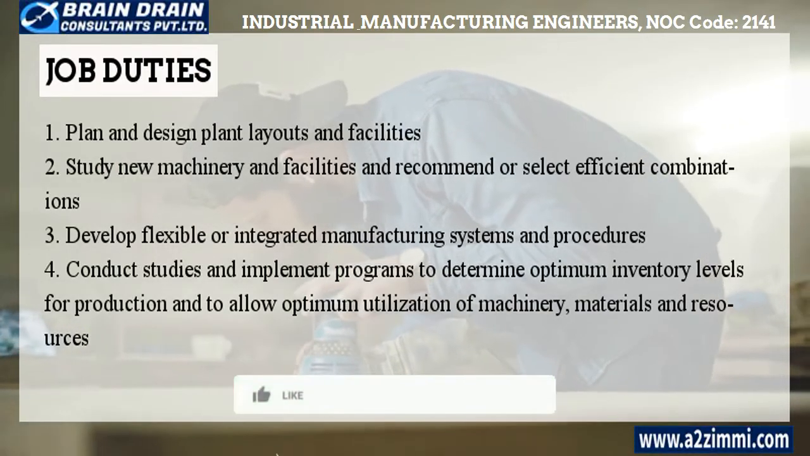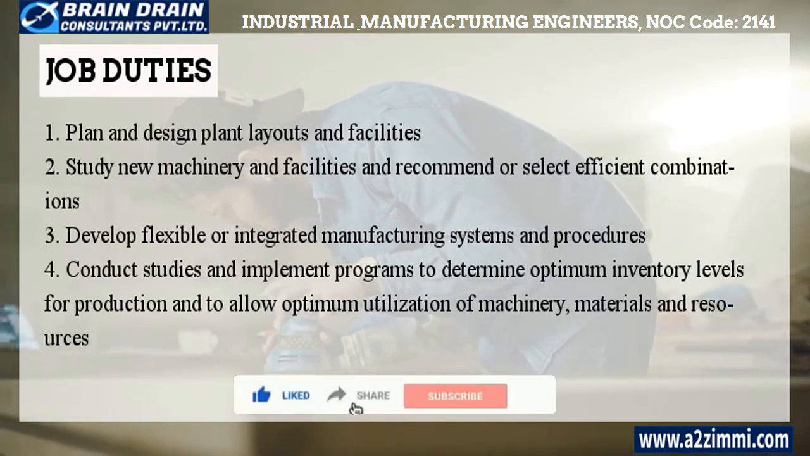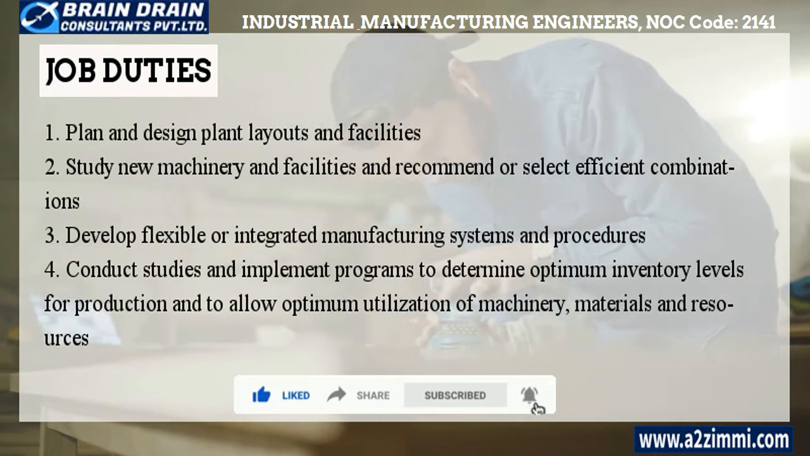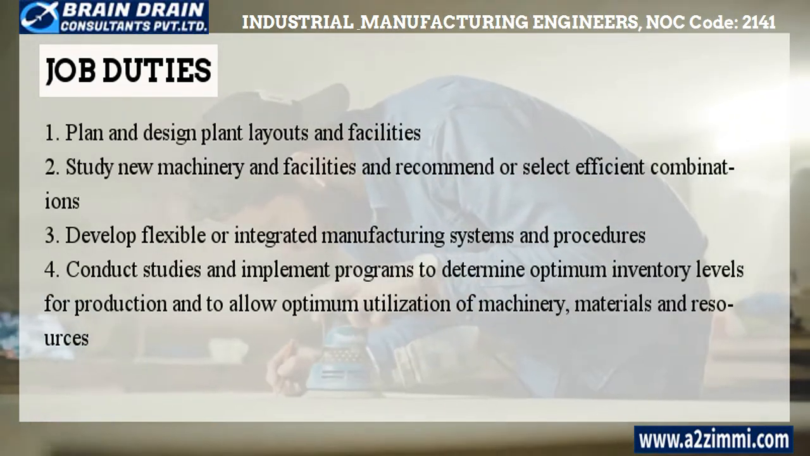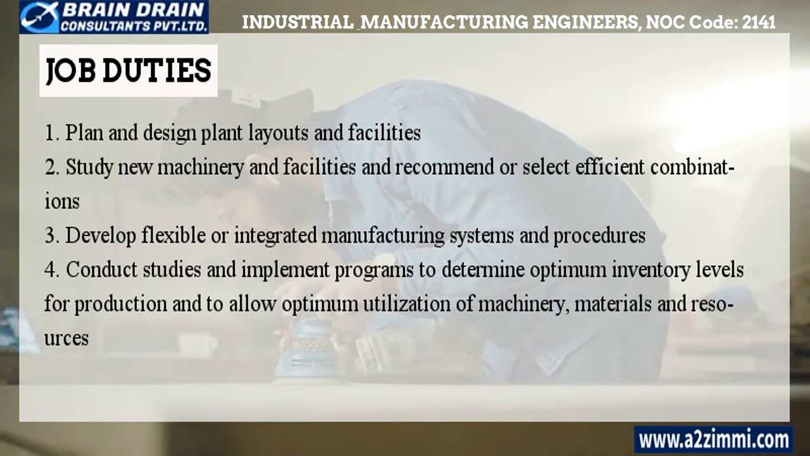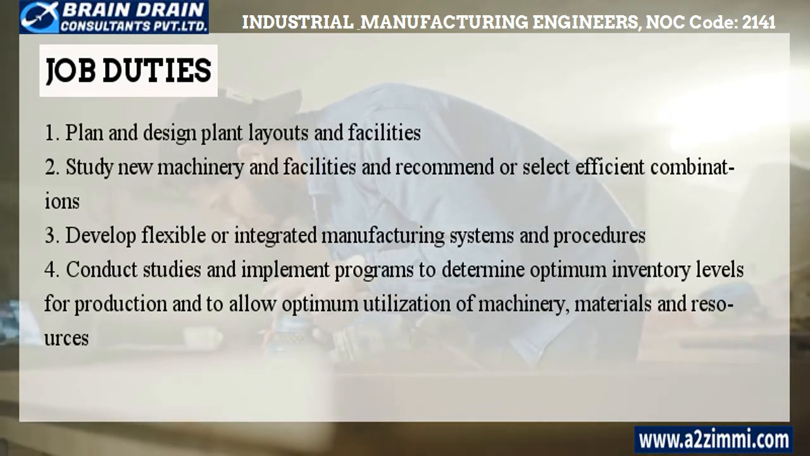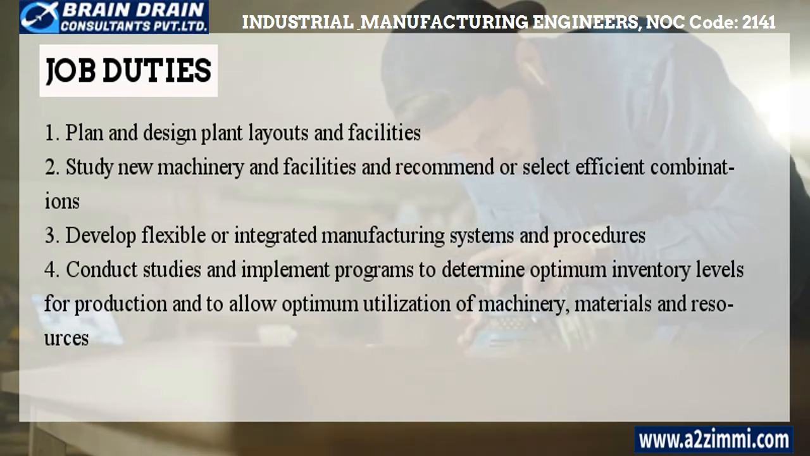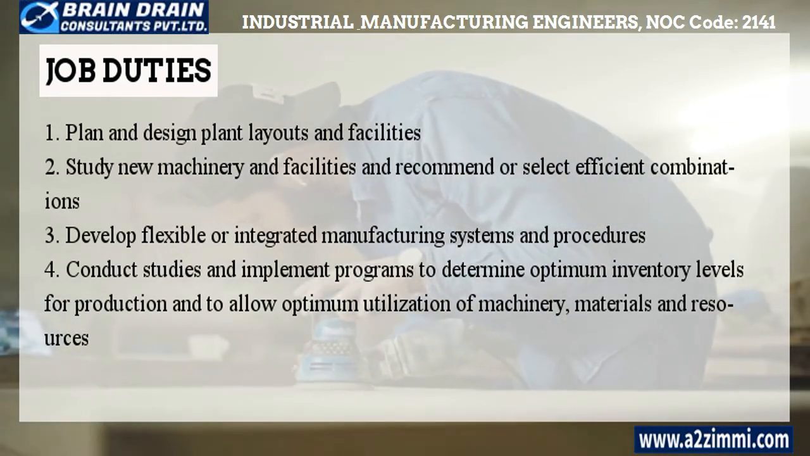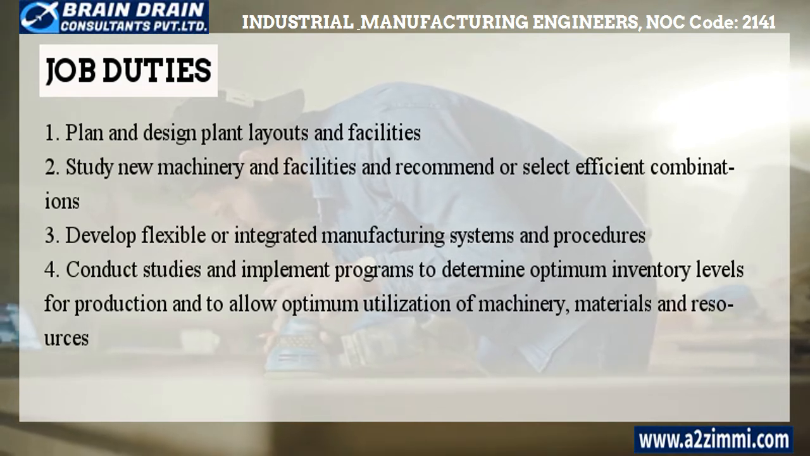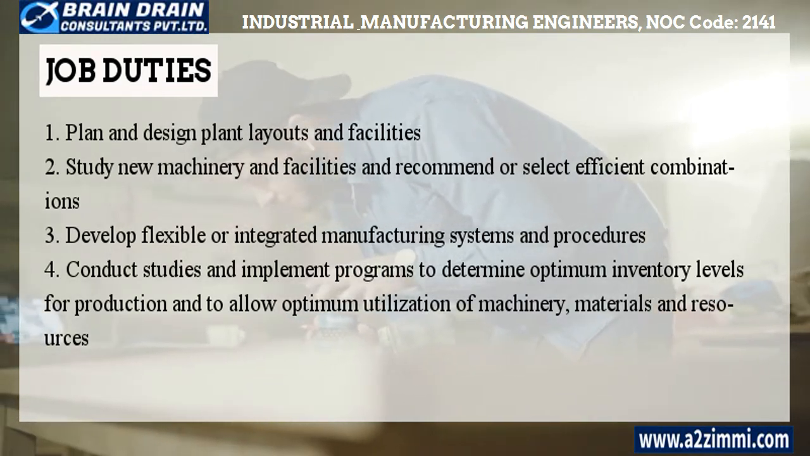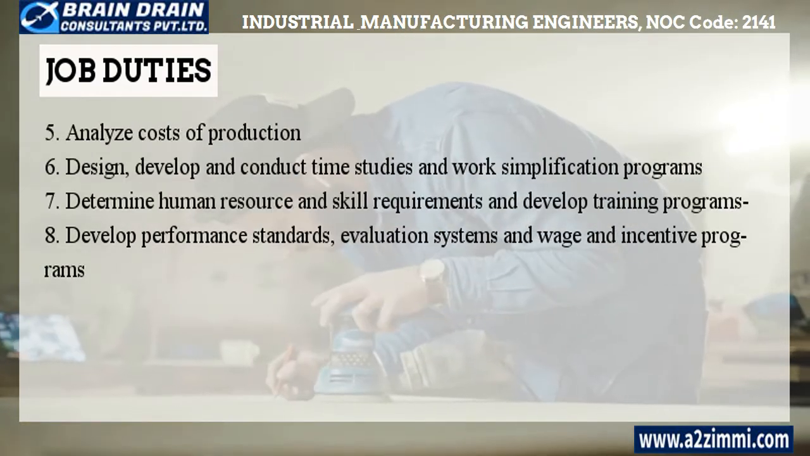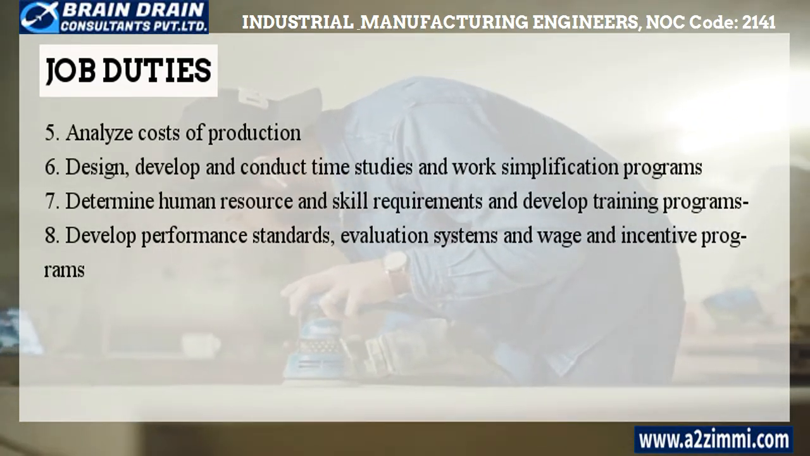Main job duties of industrial and manufacturing engineers are as follows. Plan and design plant layouts and facilities. Study new machinery and facilities and recommend or select efficient combinations. Develop flexible or integrated manufacturing systems and procedures. Conduct studies and implement programs to determine optimum inventory levels for production and to allow optimum utilization of machinery, materials, and resources. Analyze costs of production.